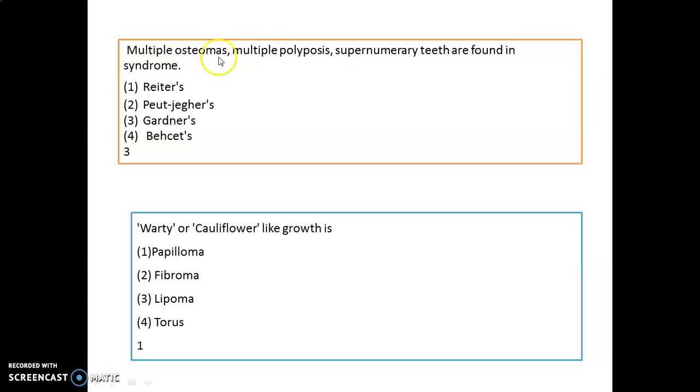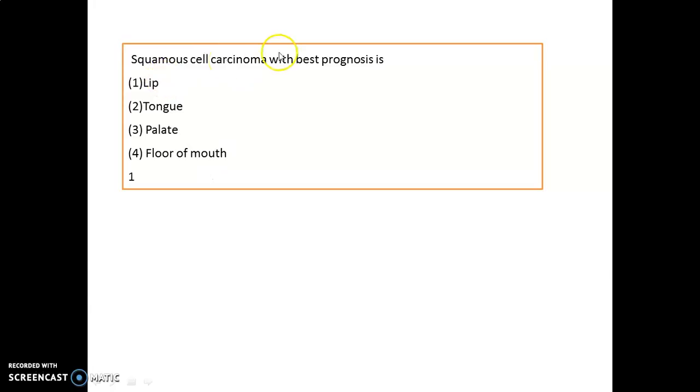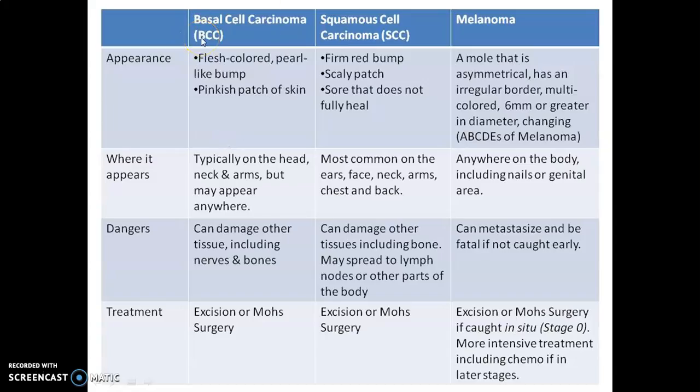Multiple osteomas, multiple polyposis and supernumerary teeth are found in Gardner syndrome. Warty or cauliflower-like growth is seen in papilloma. Squamous cell carcinoma with the best prognosis is seen in LEEP, and remember the LEEP has the highest frequency of squamous cell carcinoma. Now let us compare the 3 important carcinomas in our dentistry.